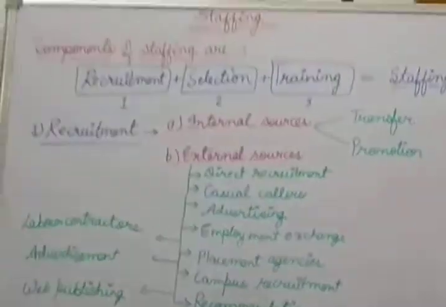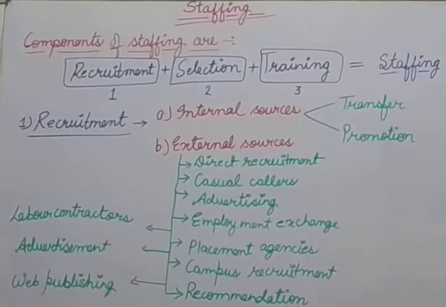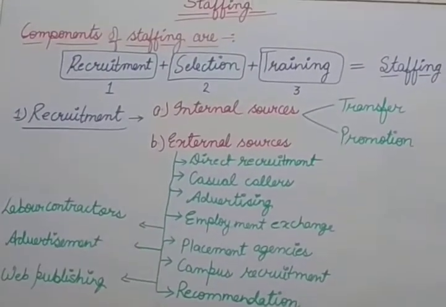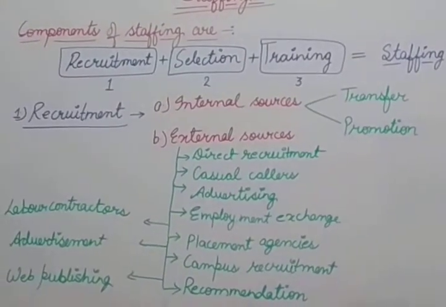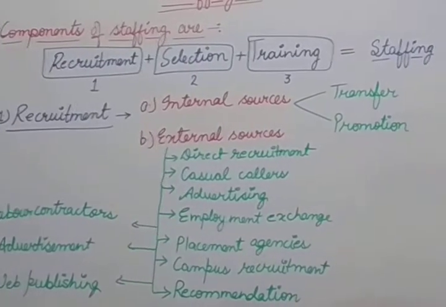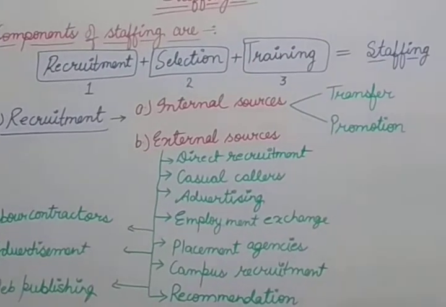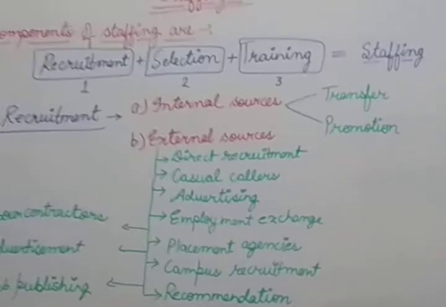So that means first of all we are discussing the components of staffing. Three components are there: recruitment, selection, training, and the first step we are going to discuss is recruitment. So recruitment can be done, there are two sources by which we can fulfill the vacant jobs. First by the internal sources. So in the internal sources we will not ask any other employee from the outside, we will fill the positions with the existing employees.